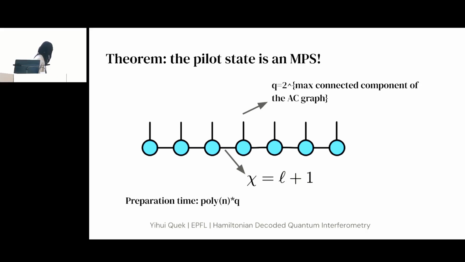The point of this is really that if the anti-commutation graph is simple enough, then these qubits are very small. And so the preparation time for this MPS is going to be polynomial in n times this q here. And q is 2 to the size of the maximal connected component of the anti-commutation graph. And the bond dimension is L plus 1, where L is the polynomial that we want to apply. So this was quite surprising to me. But of course, this still doesn't tell you for what Hamiltonians this is actually efficient to prepare.